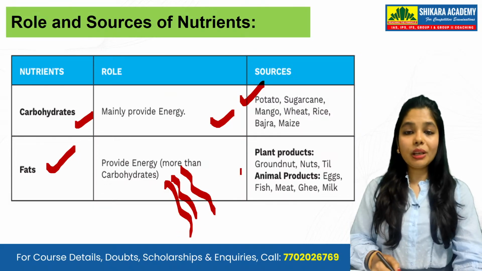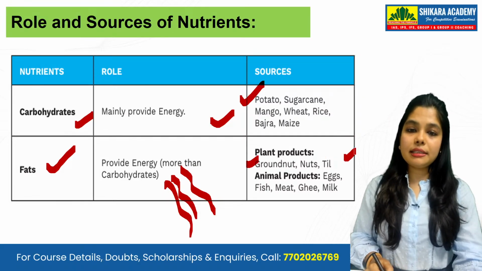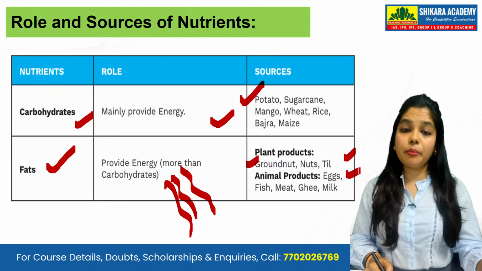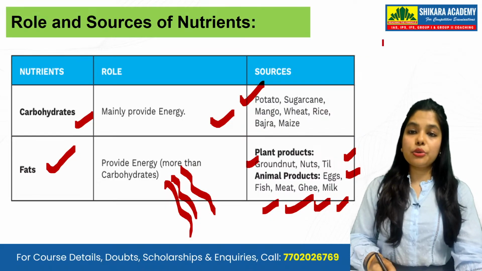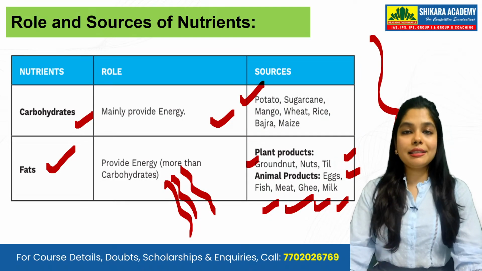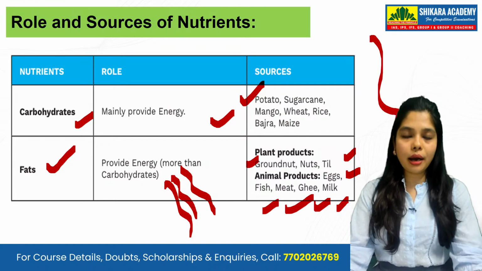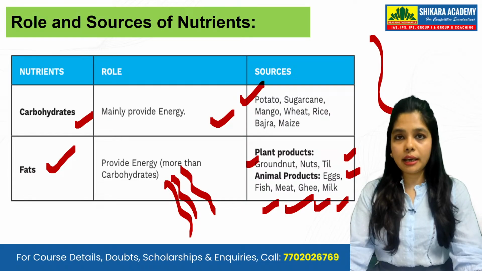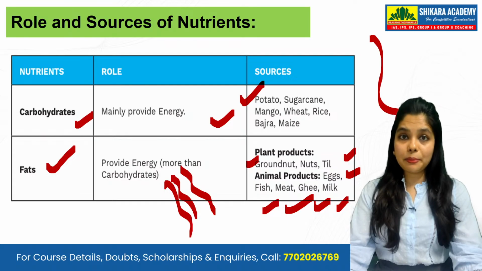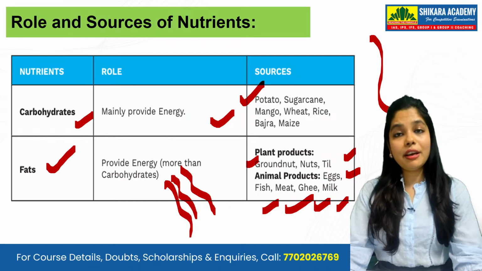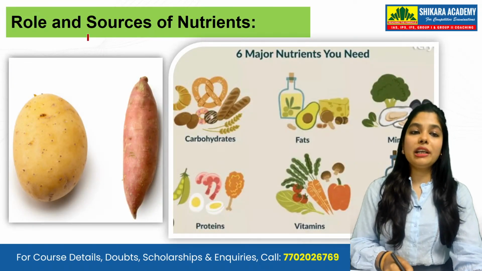Sources of fats, again, we see plant based: groundnuts, nuts, til. Animal based fats we get from eggs, fish, meat, ghee, milk. All these things are your sources of fats and carbohydrates. That clear? Don't mix it. Even if you are dealing with your diet in day to day life, try to have a balanced diet and try to know which are the sources of carbohydrates and which are the sources of fats in your diet.